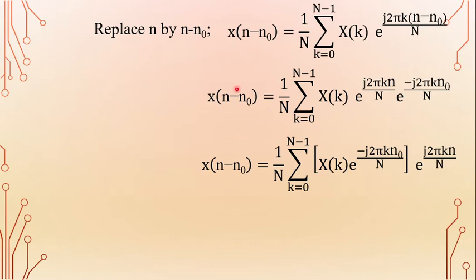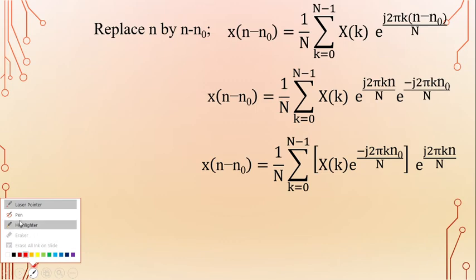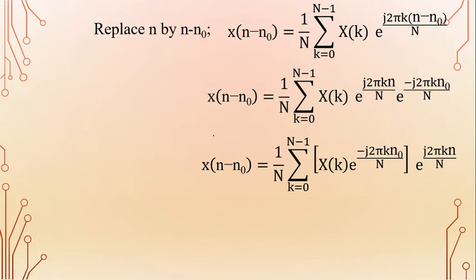IDFT of x of k is equal to 1 by capital N sigma k is equal to 0 to n minus 1 into x of k into e power j 2 pi k n by capital N. So this is the definition of the IDFT.